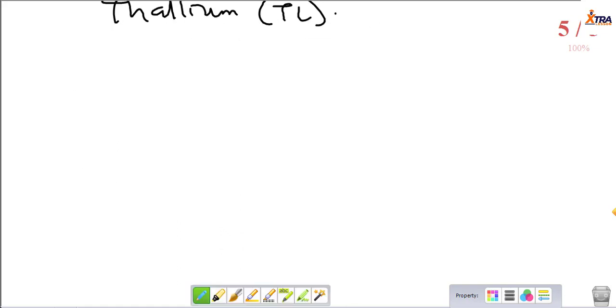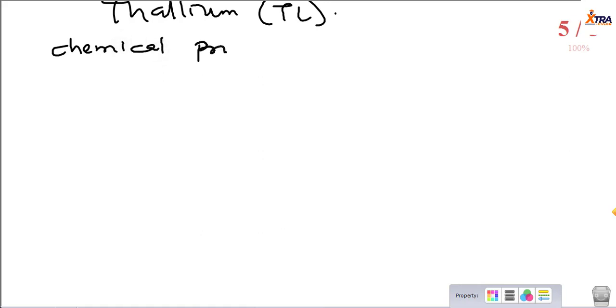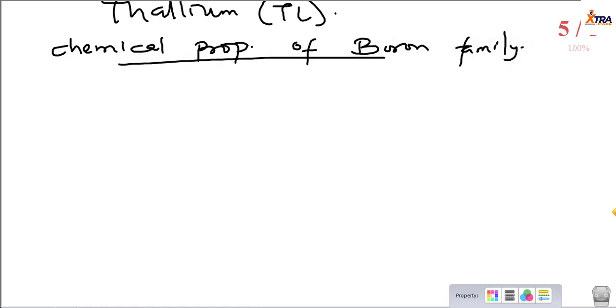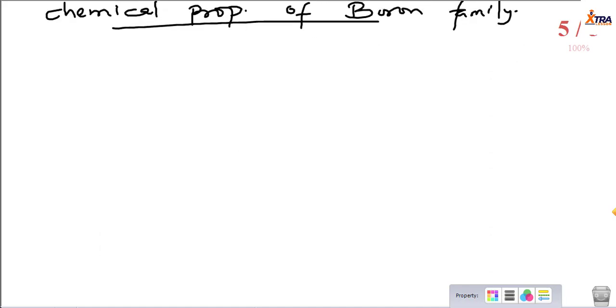Chemical properties of group 3. Chemical properties of the boron family, or you say of group 3, right? What are the chemical properties? Number 1, they react with water, but what kind of water? Water in its gaseous form.